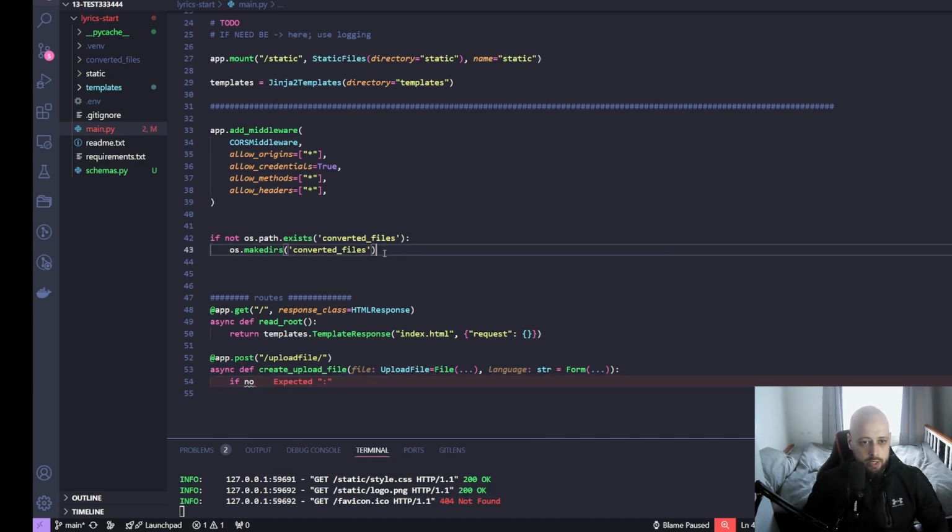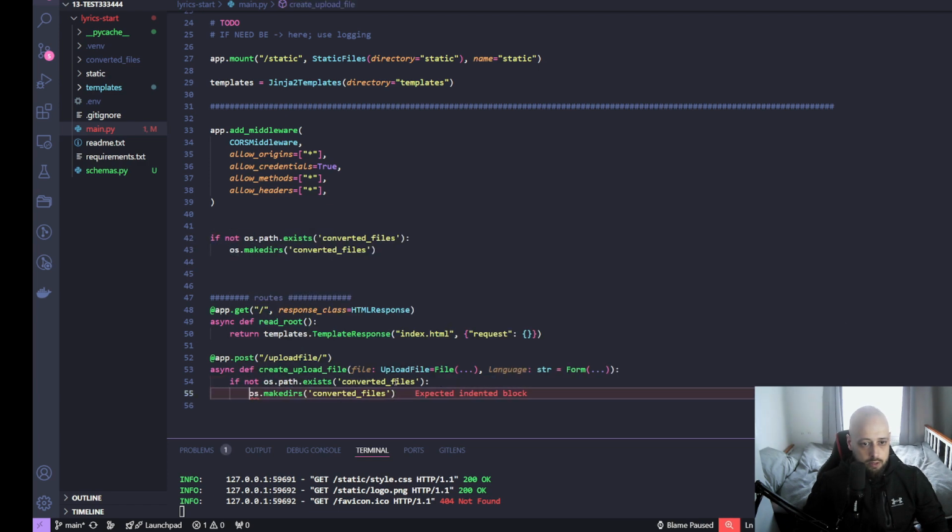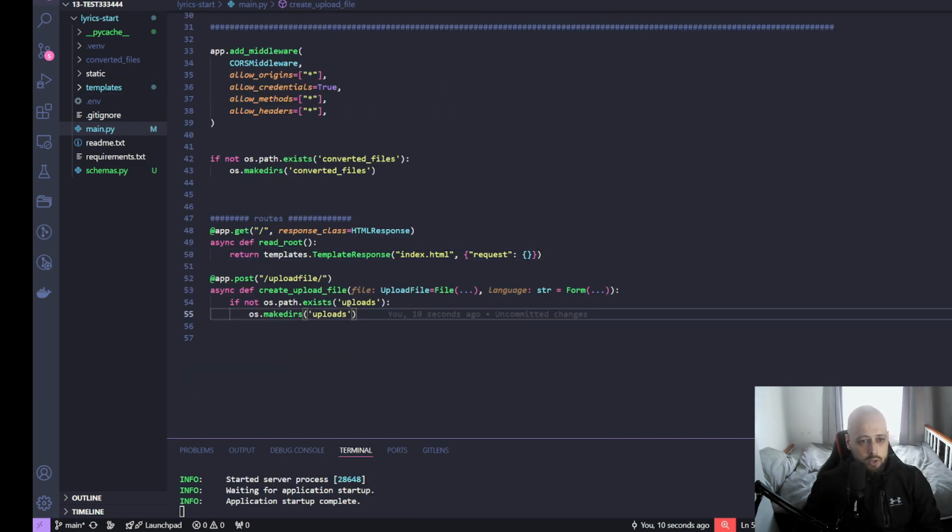So let me just copy paste this bit actually. And this can be indented, but there'll be a difference in the name of the actual file. It'll be called uploads. So as soon as the first time we actually try to communicate with this endpoint, then this logic will be executed and it will create our uploads folder.